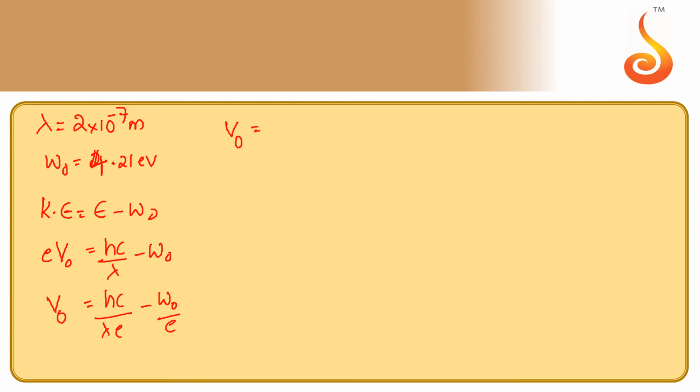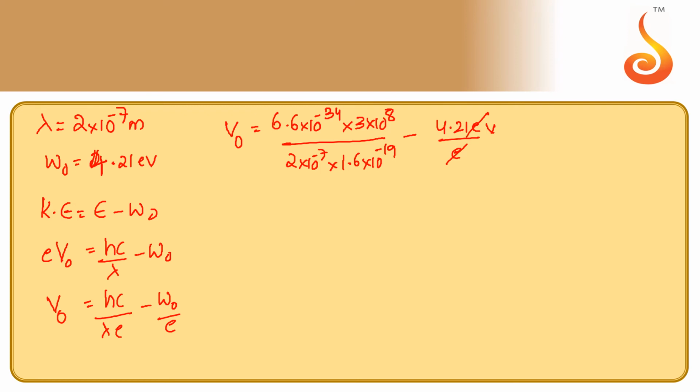Stopping potential is equal to hc, which is 6.6 into 10 power minus 34 into 3 into 10 power 8, by lambda, which is 2 into 10 power minus 7, and e is 1.6 into 10 power minus 19. Work function is 4.21 electron volt by electron. So the electron gets cancelled.